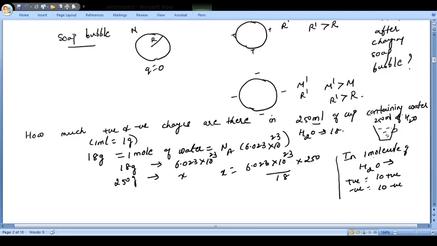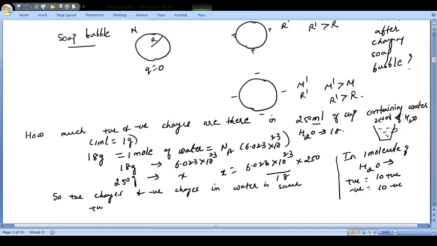Now each molecule has how many positive charges? 10. The positive charges and negative charges in water are the same, so as many positive charges, that many negative charges.